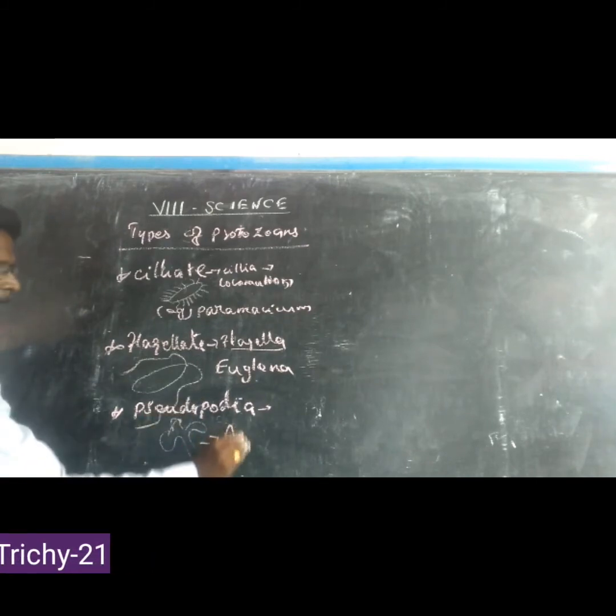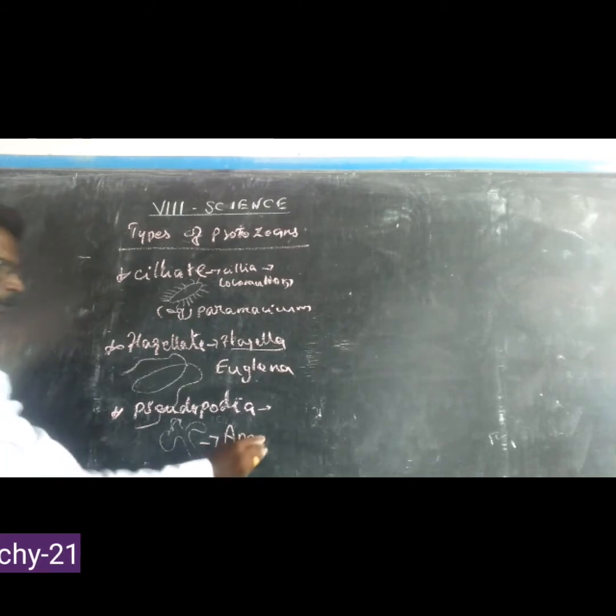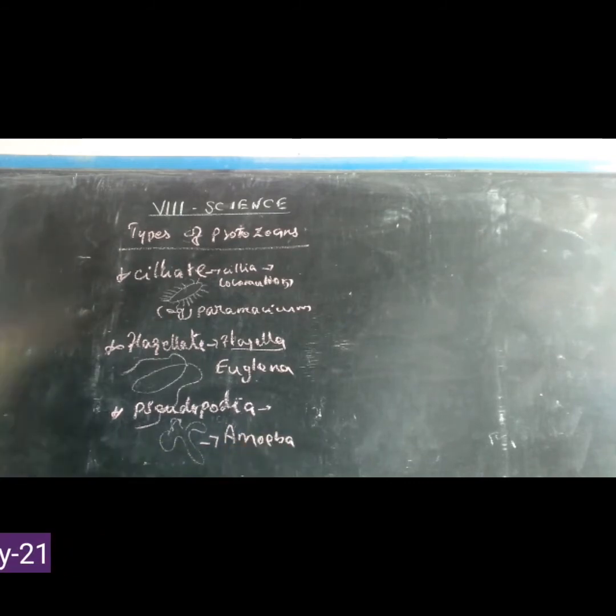Example: amoeba. The body is irregular in shape.